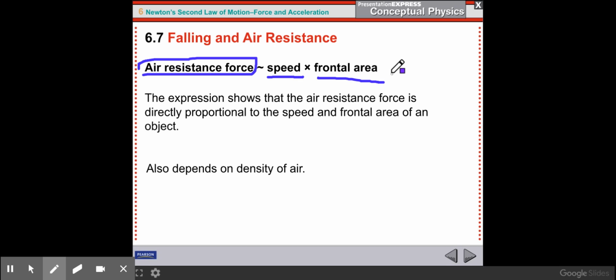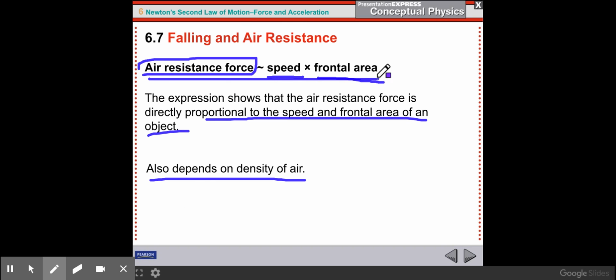So when you turn your hand sideways, there's a smaller area facing the oncoming air than when you turn your palm facing forward. The expression shows that the air resistance force is directly proportional to the speed and frontal area of an object. It also depends on the density of air and lots of other things. So on a colder day, the air is denser, and you'll feel more force. On a warmer day, the air is less dense, and you would feel less force. So there are a lot of factors here, and we're not going to quantify this exactly.